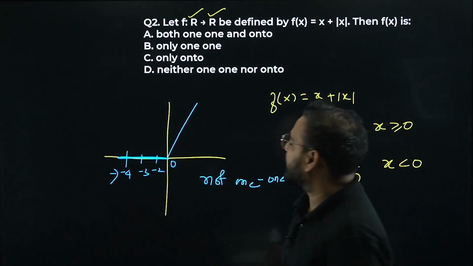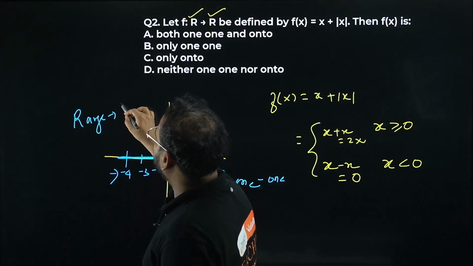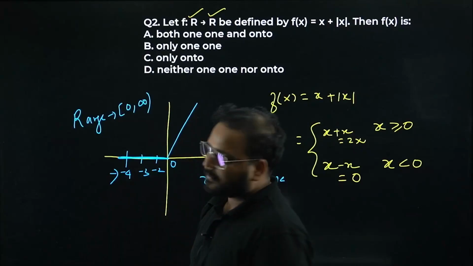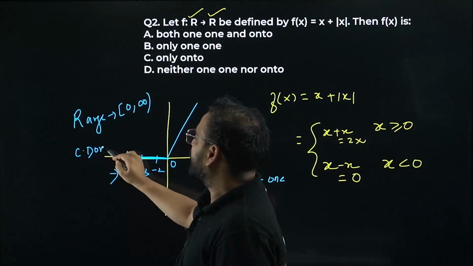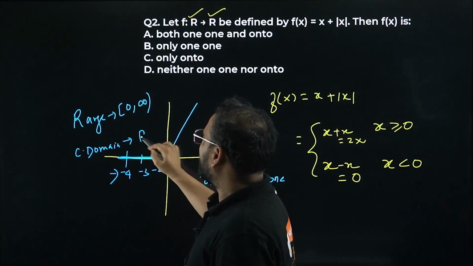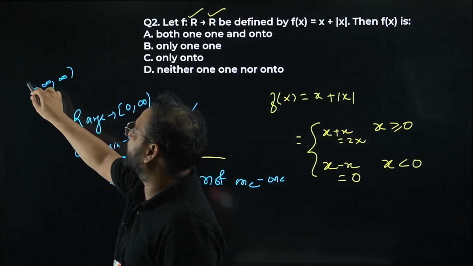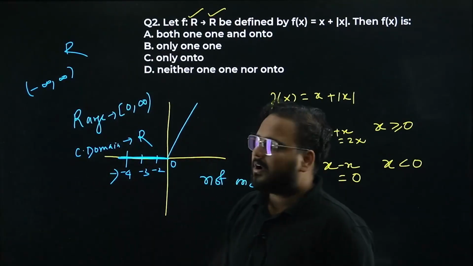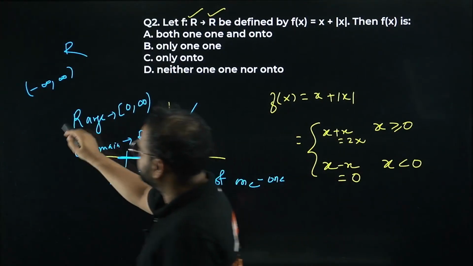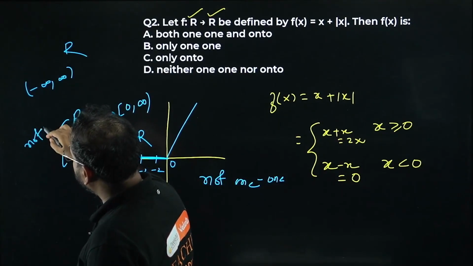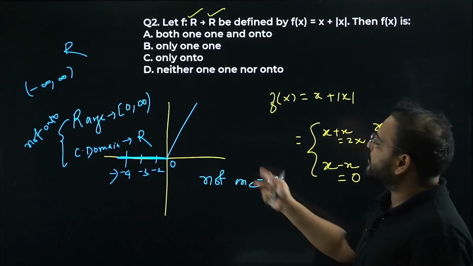What about onto? Please check. Here range is what? Here range is 0 closed to infinity open. What's the codomain? Codomain is all real. Codomain is all real numbers. What is the meaning of all real numbers? From -infinity to +infinity, open, open. This is the meaning of all real numbers. Are they the same? They are not the same. It means not onto. From here you can see that it is not onto. So please check. You can say either not 1-1, not onto, or say many-one into.